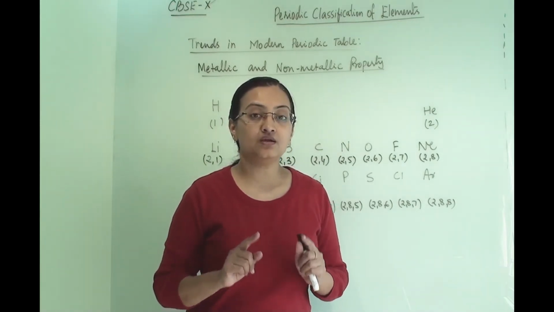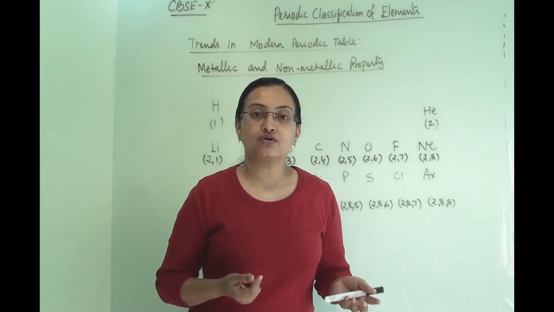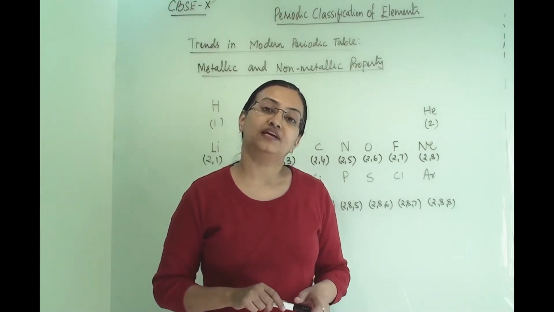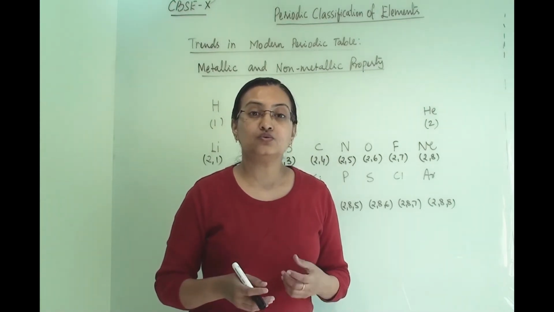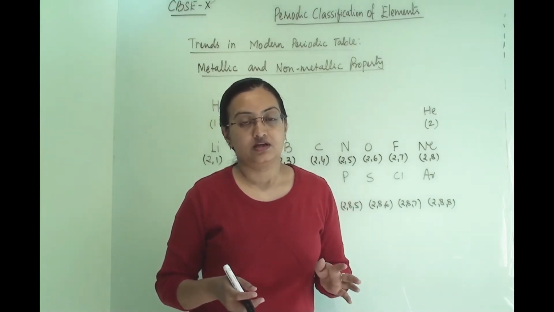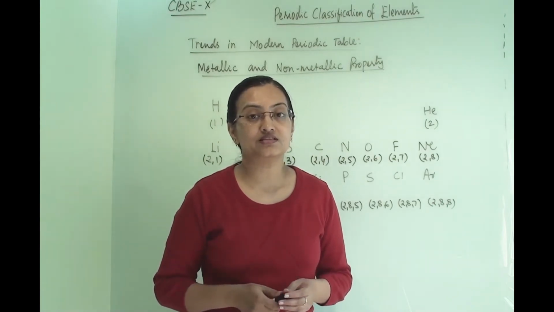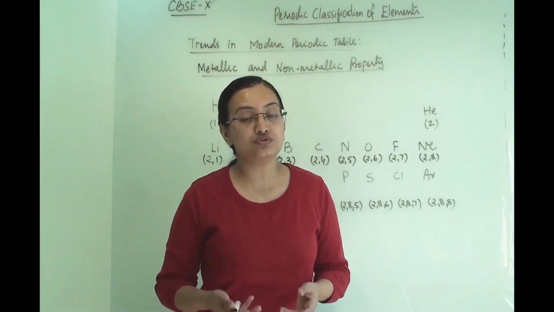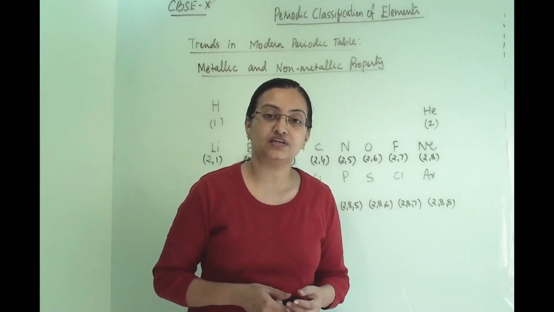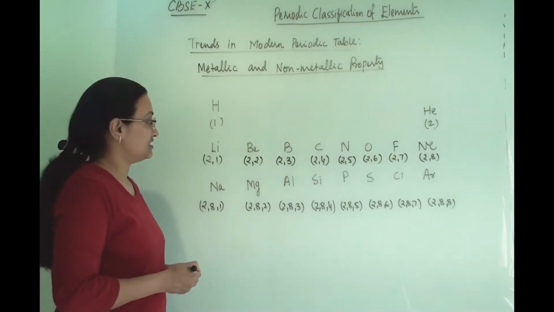One main important point is that metals are donors of electrons, whereas non-metals are acceptors of electrons. The tendency towards gaining electrons is more for non-metals, whereas metals do not have much tendency towards that. They want to lose electrons, whereas non-metals want to accept electrons. So let us discuss that based on the periodic table.